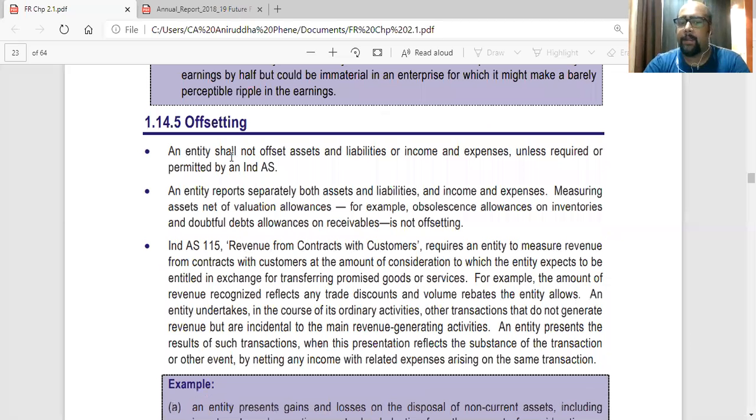So an entity shall not offset assets or liabilities or incomes and expenses unless required or permitted by an Ind AS. They are saying that an entity shall not be offsetting. Offset is basically a kind of netting assets and liabilities, so assets against the liabilities, incomes against the expenses, unless required or permitted by the Ind AS. So unless required or permitted by the Ind AS, don't do it. So you cannot just net anything. Okay. So there is one example also we'll be studying, which is not allowed to be offsetted.